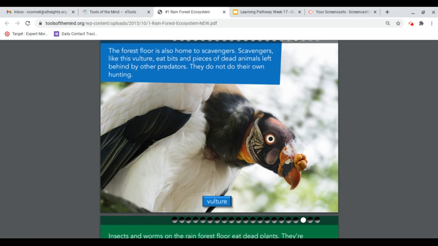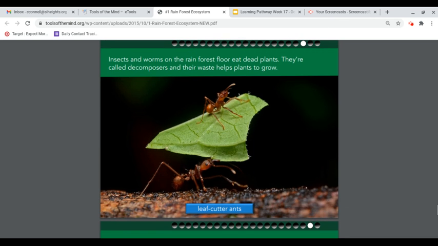The forest floor is also home to scavengers. Scavengers like this vulture eat bits and pieces of dead animals left behind by other predators. They do not do their own hunting. Insects and worms on the rainforest floor eat dead plants.